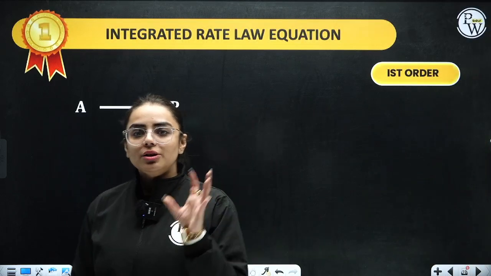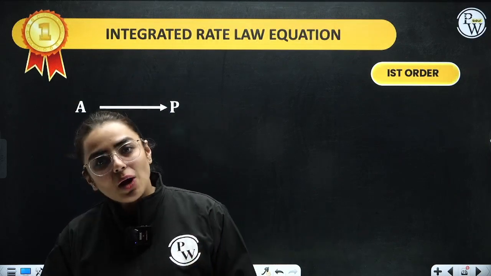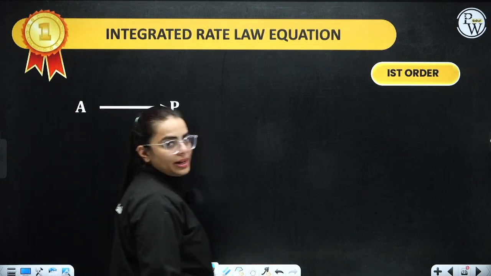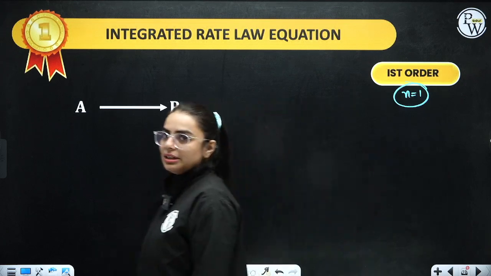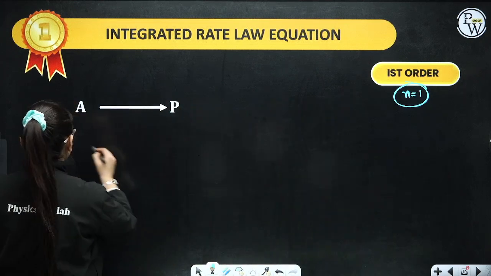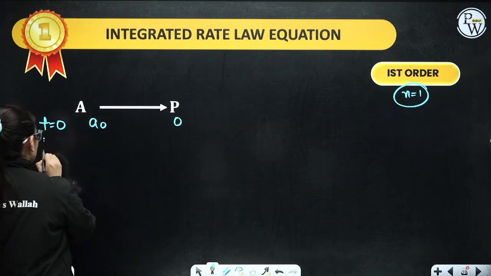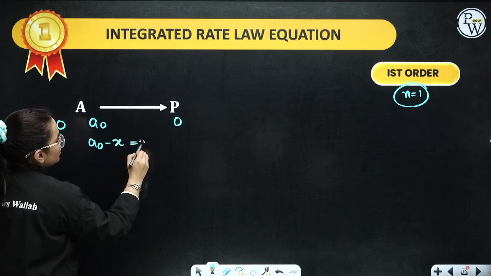Now, you should know in your syllabus, first order is there, zero order is there. Rest, you don't have to do in depth. You should know how to do it. So, let's start with first order kinetics. What is the integrated rate law equation and how do you calculate it? Let's calculate. See, A gives P. Now, at time t equal to 0, we are considering it as A naught. When time is t, it becomes A naught minus x, or I would say it is At.